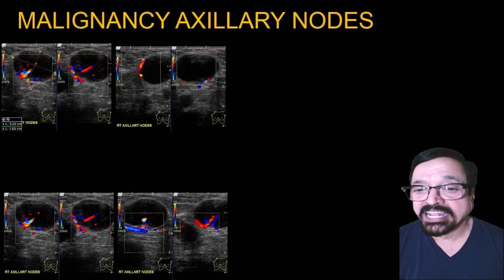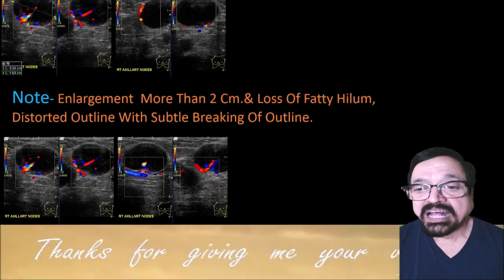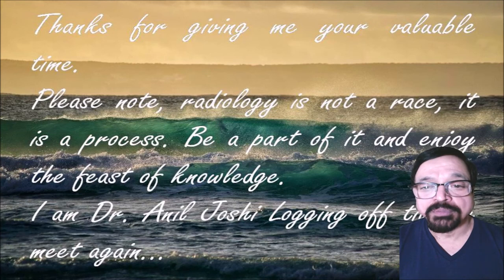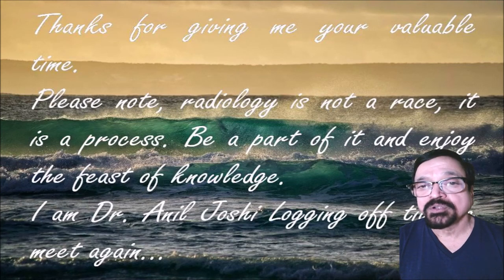Look at this, another malignant axillary lesion. Of course, here we have got more importance for the sonography and Doppler. Mammography picks up a node. It gives us an idea there is a node. But really what is inside the node, that is the subcategorization, that is to know the hilum, to know the vascularity, to tell about the loss of fat from the hilum, to show the cortical thinning, to tell the breaking of the cortex. Ultrasound scores better.